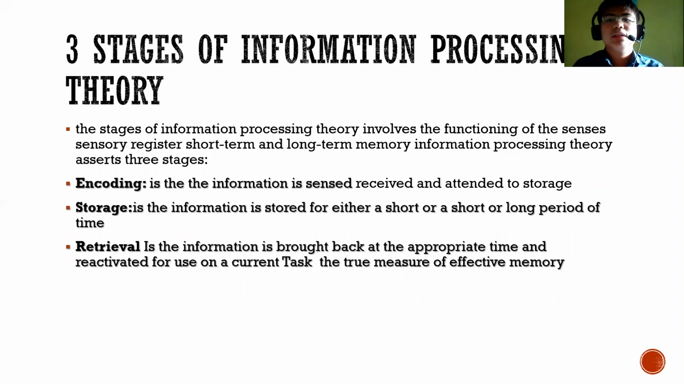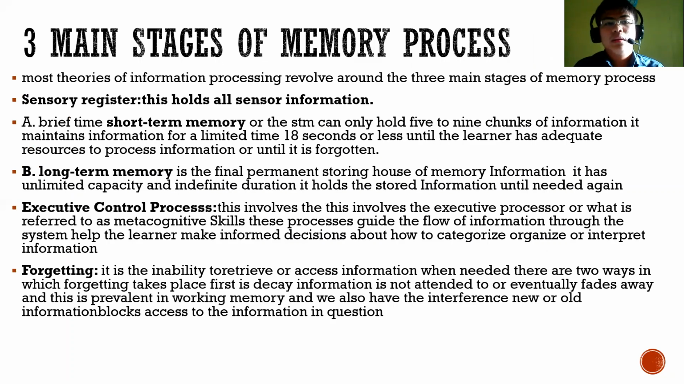So for the three stages of information processing theory, we have encoding. It is the information that is sent and received and is attended to in the storage or the mind of a person. The second part is the storage. It is the information that is stored for either a short or long period of time. And the last one is retrieval. It is the information that is brought back at the appropriate time and reactivated for use on a current task. So this is the true measure of effective memory.